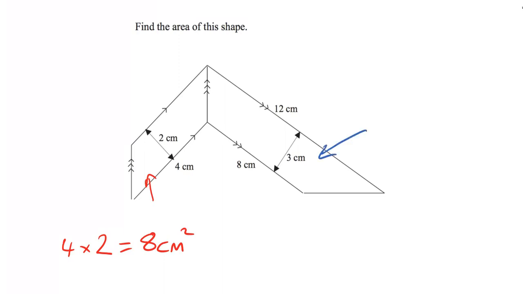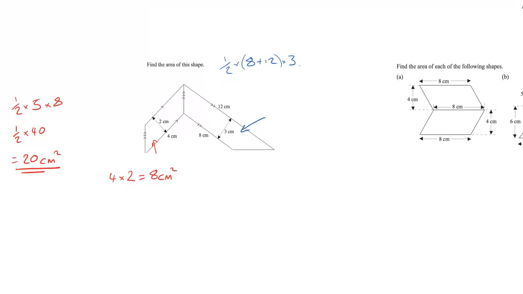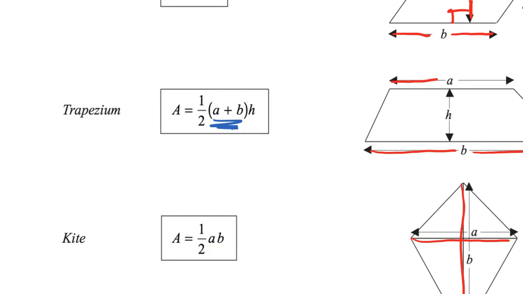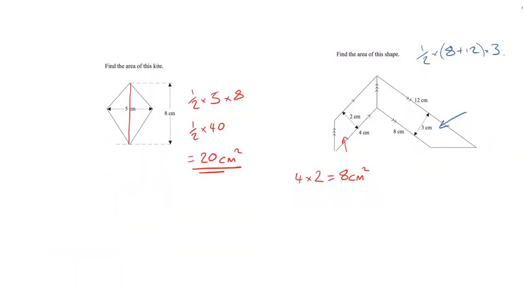Now, the shape on the right-hand side, this is a trapezoid. So we need to get the two parallel sides and add them together. So that's 8 plus 12. Then we're going to multiply by the perpendicular height. That's the distance between those two, and that's 3. And then we're going to times that by a half. So just to make sure we're totally understanding where this is coming from, our formula was to add the two parallel sides together, times them by the perpendicular distance, and then times a half. So that's all I'm doing in this example.